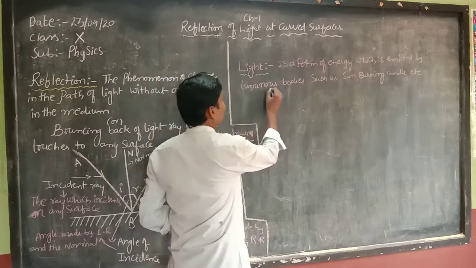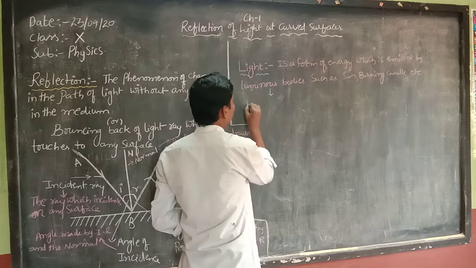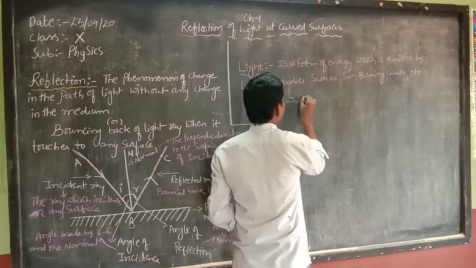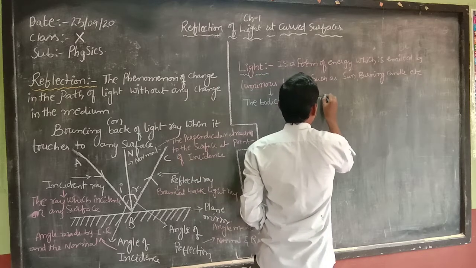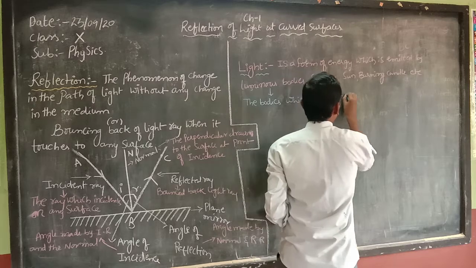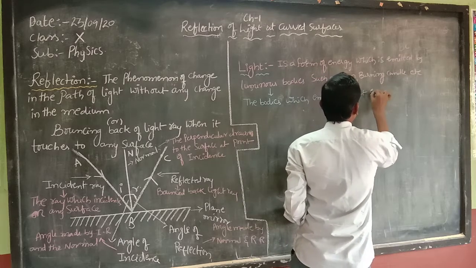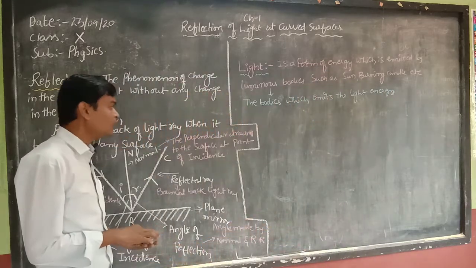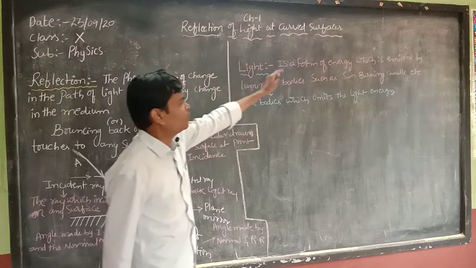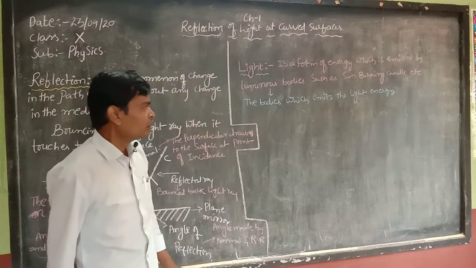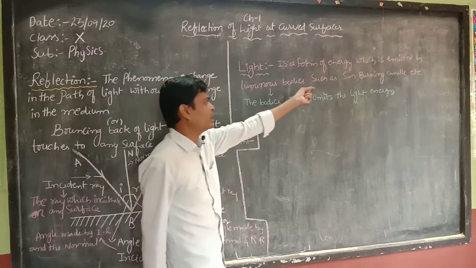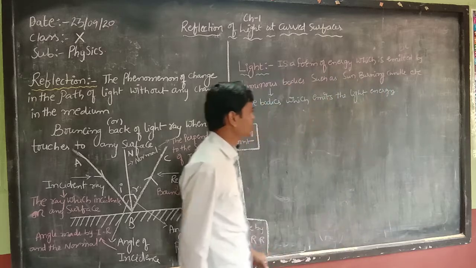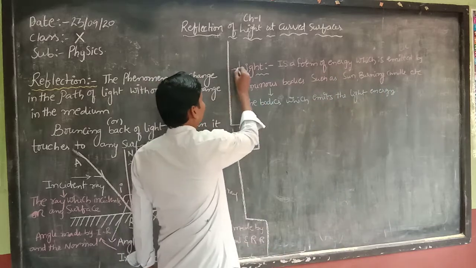But here I have used a word called luminous bodies. Luminous bodies means what? The bodies which emit light energy are called luminous bodies, and light is a form of energy which is emitted by the luminous bodies. For example, the sun is a natural source of light, and a burning candle, etc. are examples.